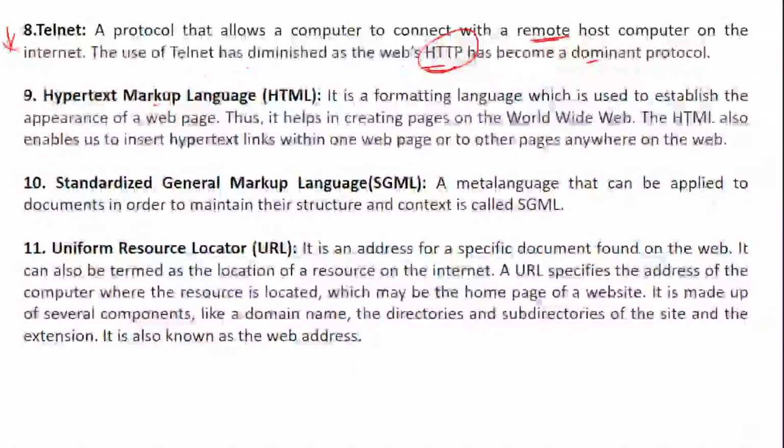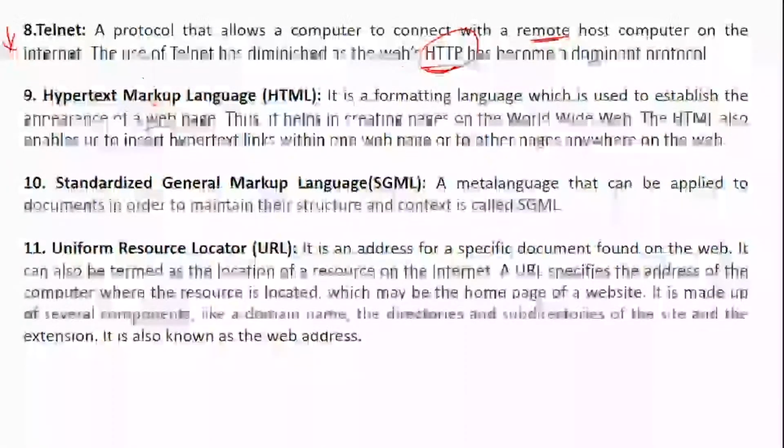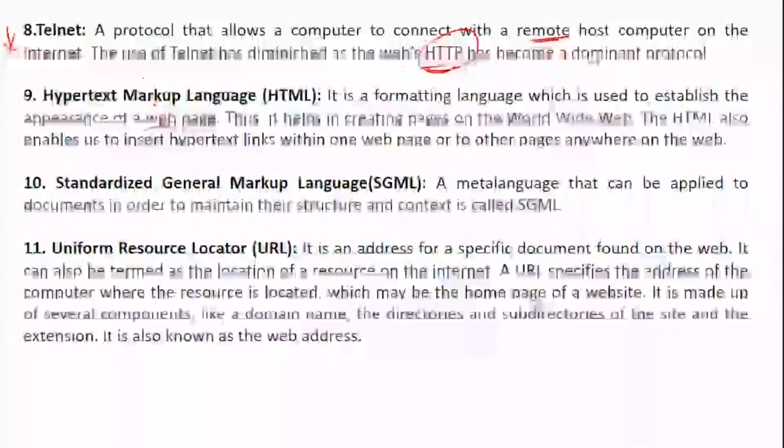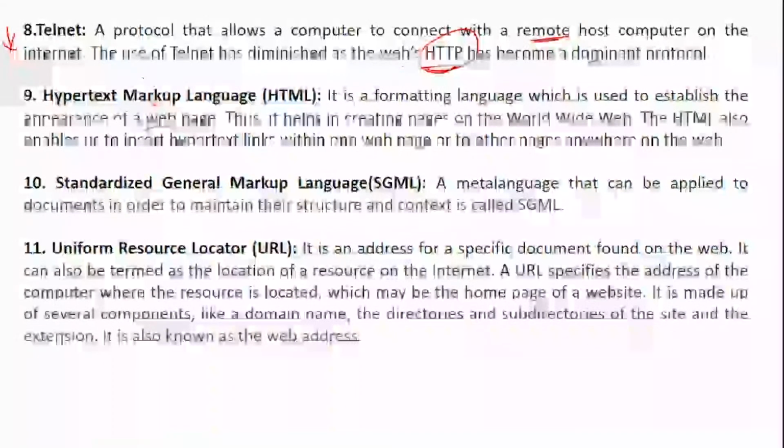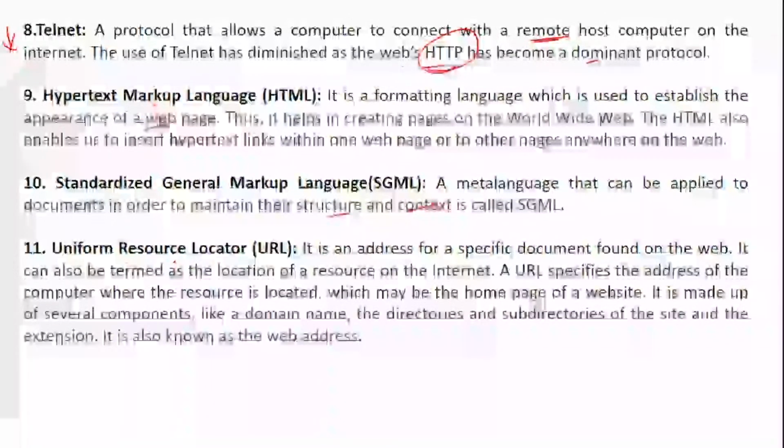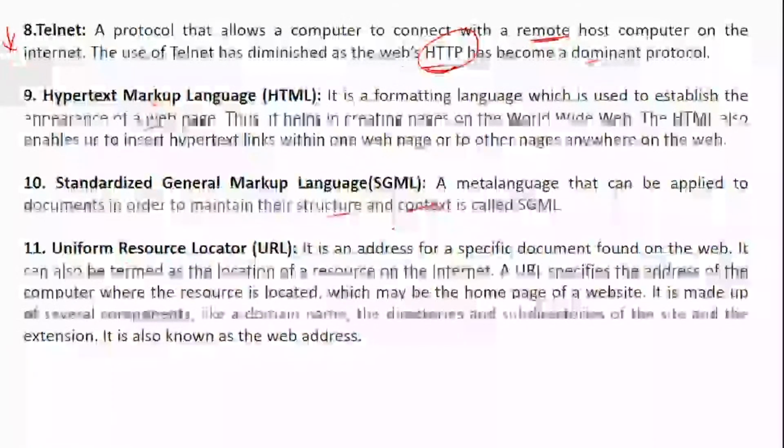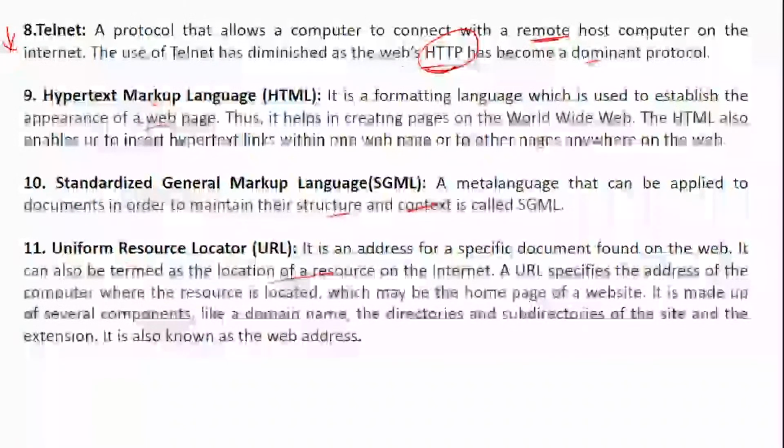Hypertext markup language is used to establish the appearance of a web page, and to create web pages and insert hyperlinks. Standardized general markup language is a meta language which can be applied in order to maintain the structure and the context. And uniform resource locator: basically a specified document which is found on the web is termed as the location of a resource.